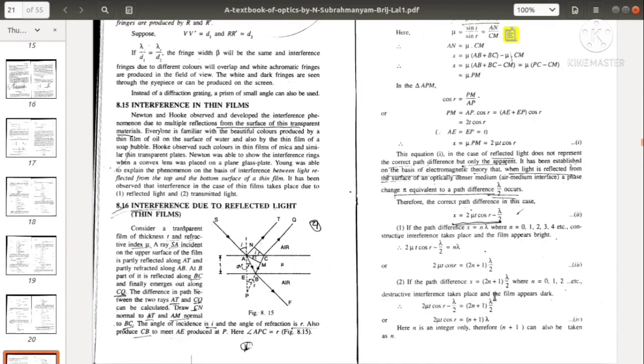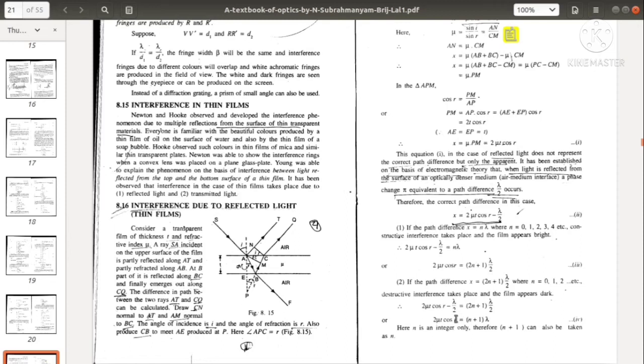If the path difference is (2n plus 1) lambda by 2, wherein n is equal to 0, 1, 2, 3, etc., destructive interference will take place and the film will appear dark. From this, 2 mu t cos r is equal to (n plus 1) lambda.